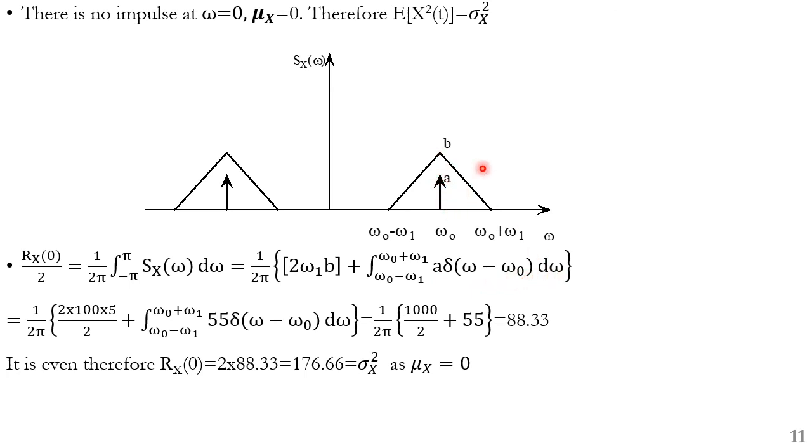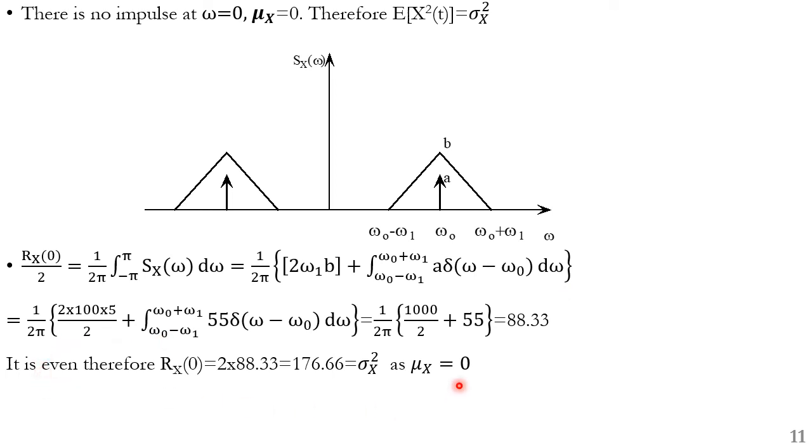This we are considering as a triangle. So therefore we have two triangles here. One triangle has this width omega 1 and the height B. So it is half of omega 1 into B and that has to be multiplied by 2 because we have two triangles here. So we get omega 1 into B, and this has to be multiplied by 2. And here we have an impulse. So that impulse is being considered here.